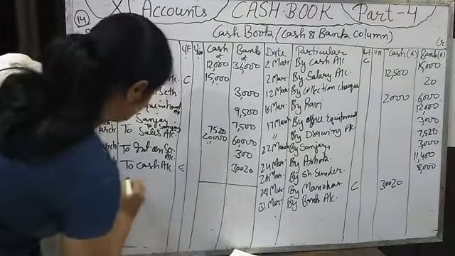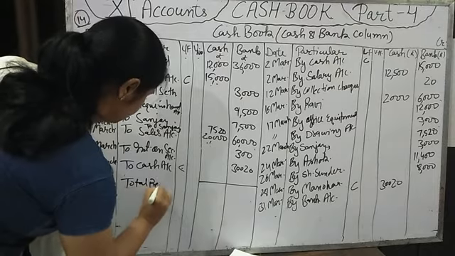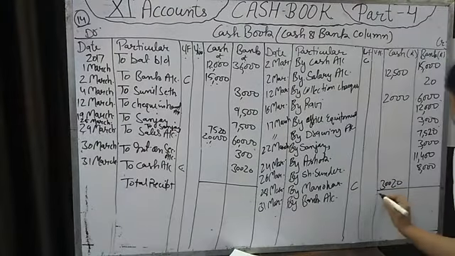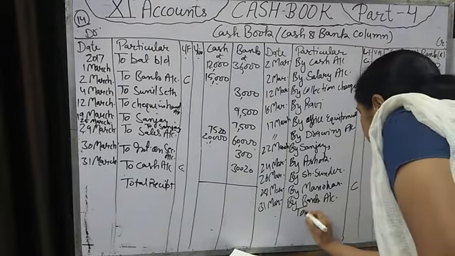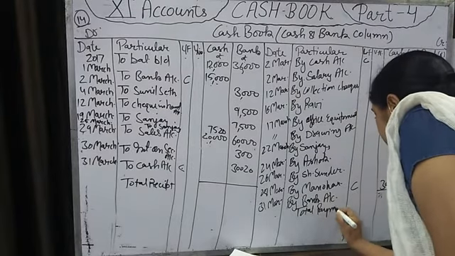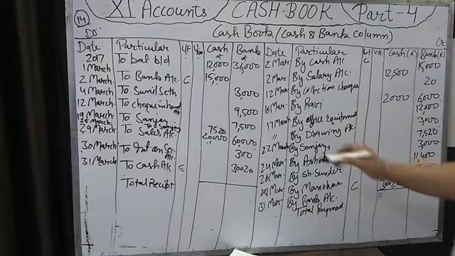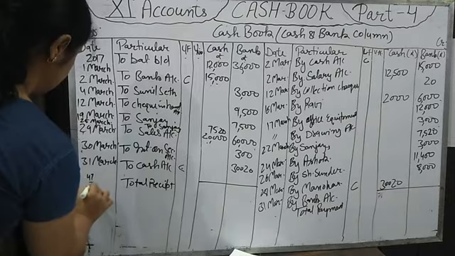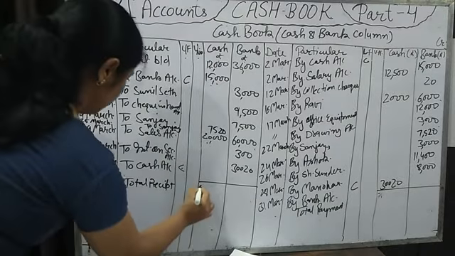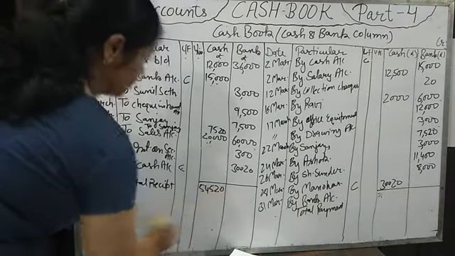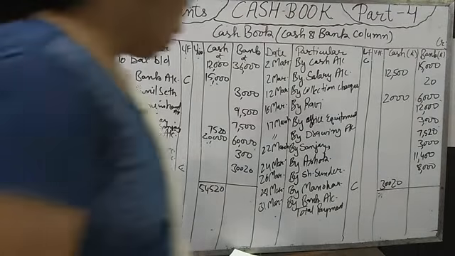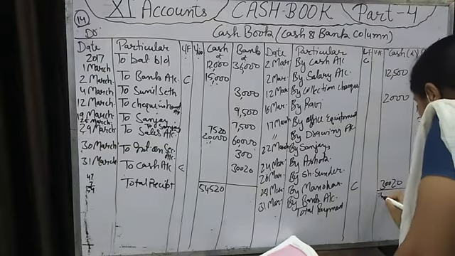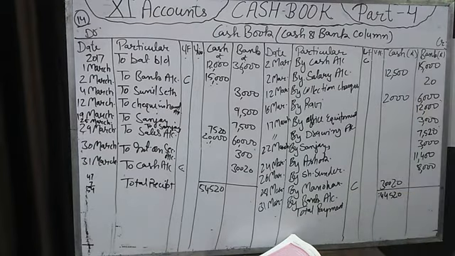This is total receipt, and this is total payment. The total of this is 47 and 7, 54,520, and the total of this is 44,520.